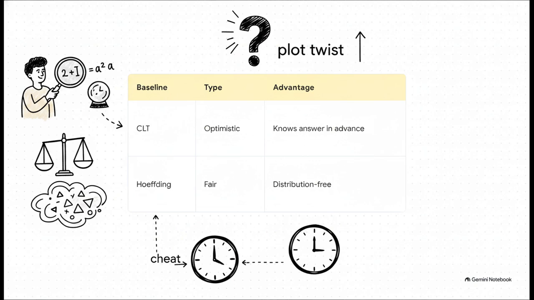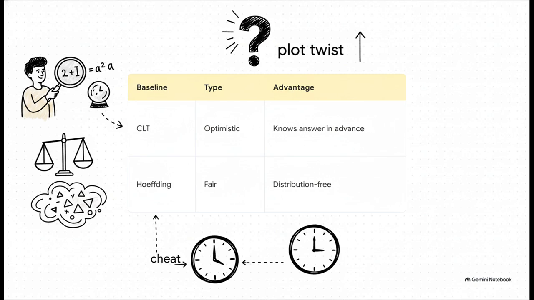For a long time, classical algorithms have secretly been given a massive head start in these benchmark tests. The standard comparison uses what's called a central limit theorem, or CLT, baseline. But here's the catch. The math for the CLT baseline actually uses the target probability to calculate how many samples it needs. It assumes the answer in advance.